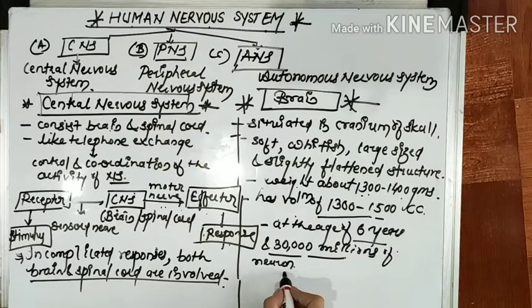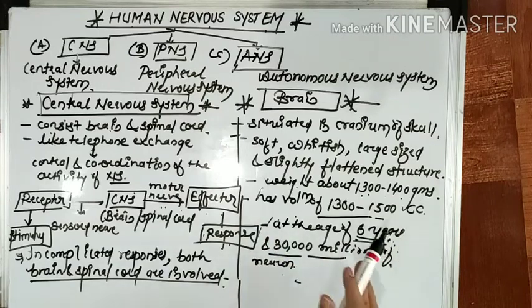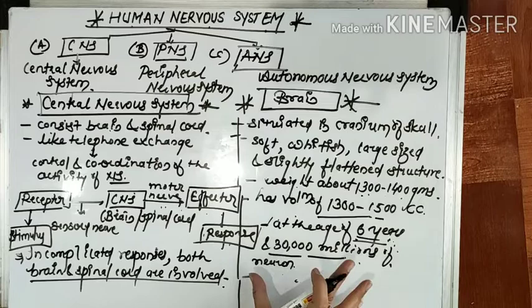Okay, that contains about 13,000 millions of neurons at the age of 6 years. At this age the brain is fully developed, right? Now the supportive cells of the nervous system are neuroglia, called Schwann cells, and epidermal cells are also present. Now you know that the brain is covered by a membrane. That membrane is called the meninges. This is all about the brain.